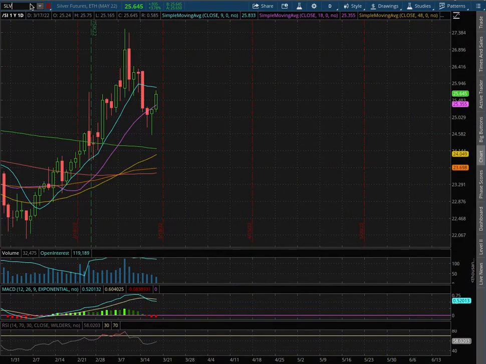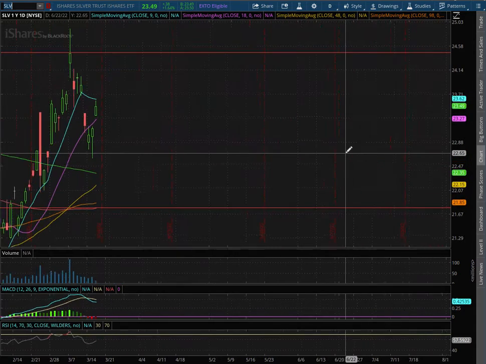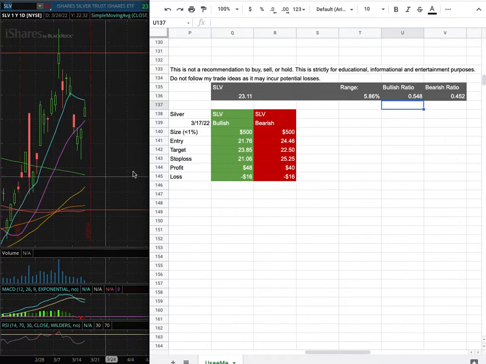And as with the trade idea, I'll be trading SLV. My trade position size for it is less than 1% of my portfolio. My entry is at $21.76, and that is this range here. My sell target is at $23.85. My stop loss is at $21.06.